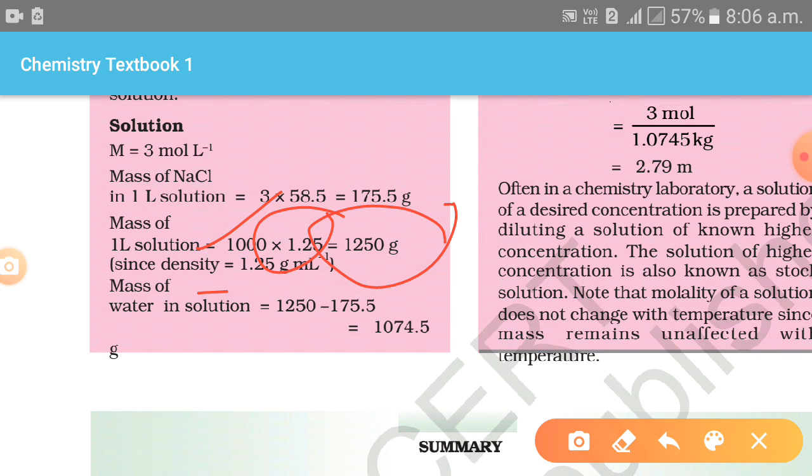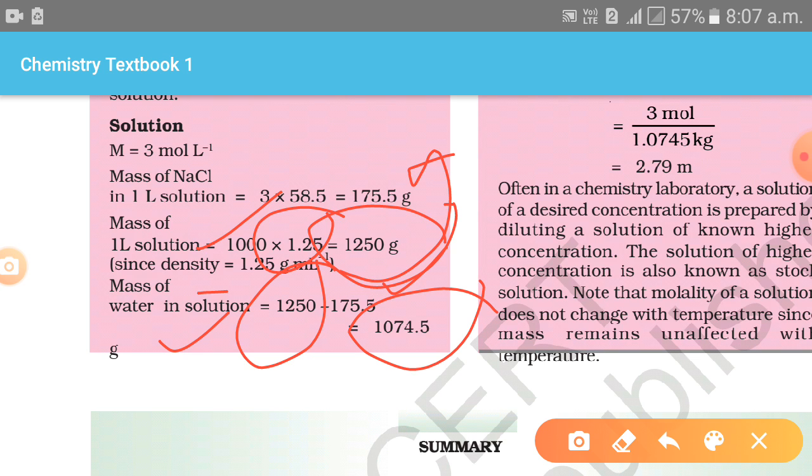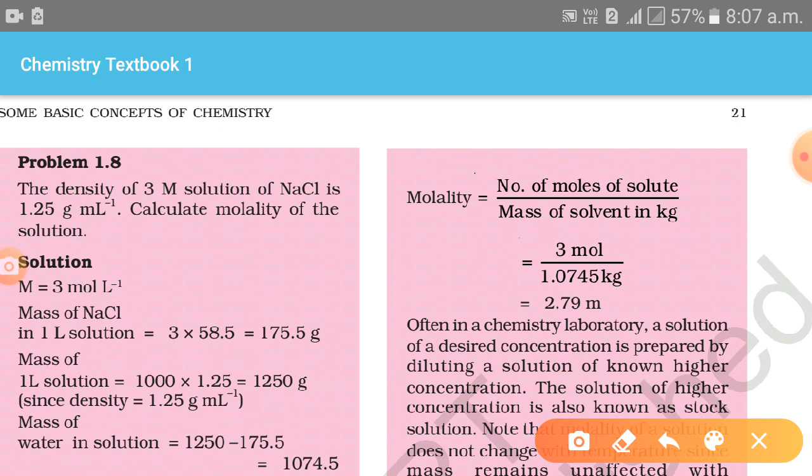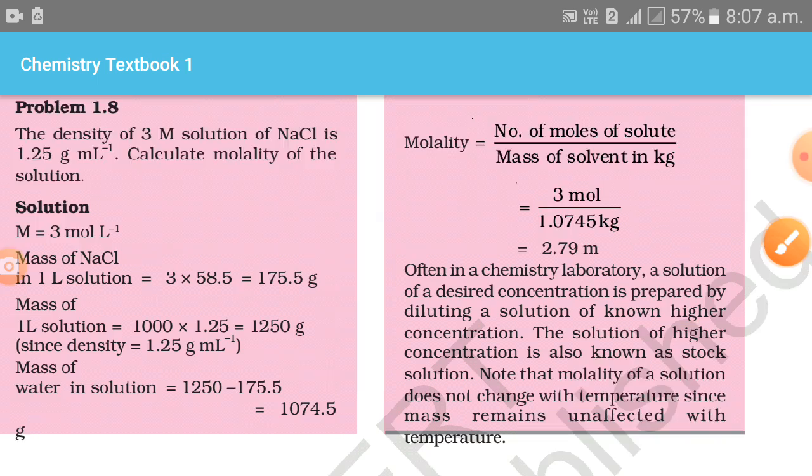Mass of water in solution is 1250 minus the given mass 175.5, which gives 1074.5. Next, applying the formula of molality, number of moles of solute upon mass of solvent in kilogram, 3 moles upon 1.0745 kilogram, we obtain 2.79 m. Small m represents the molality.